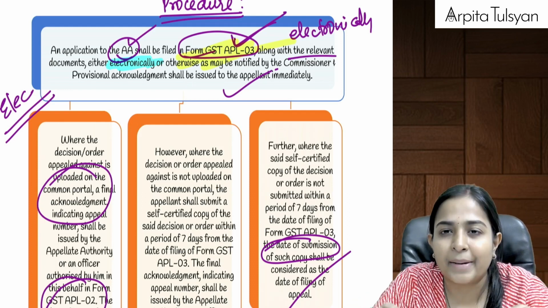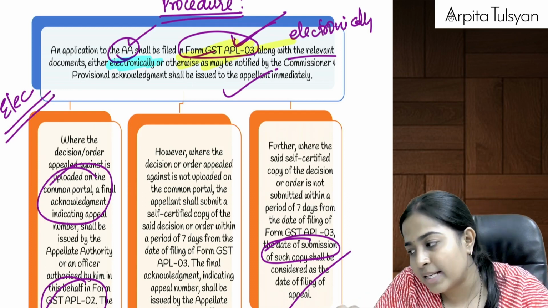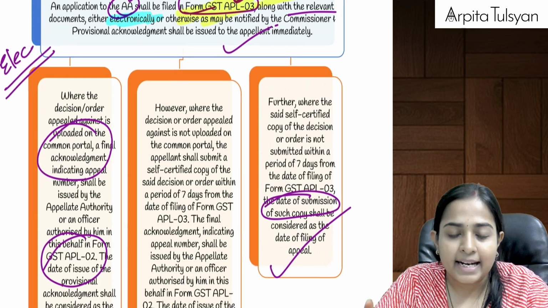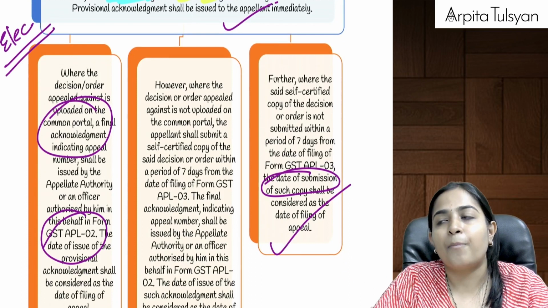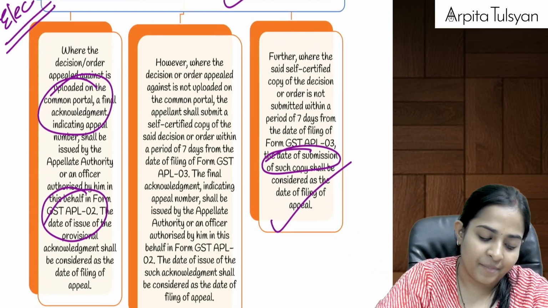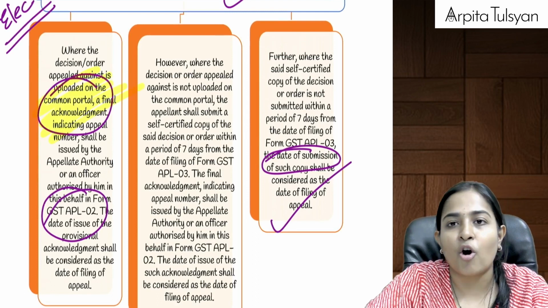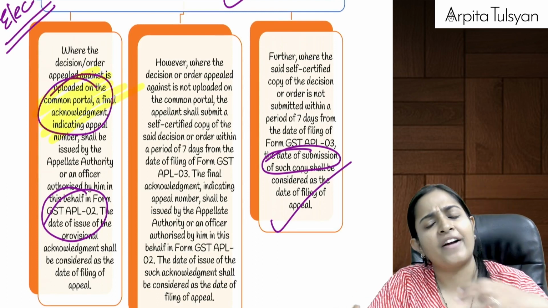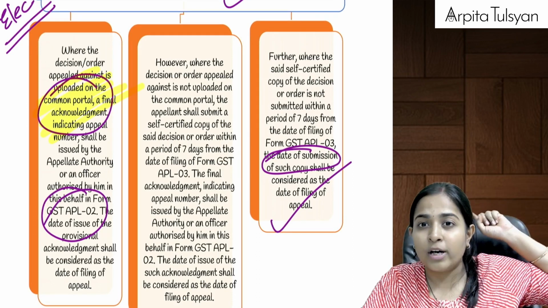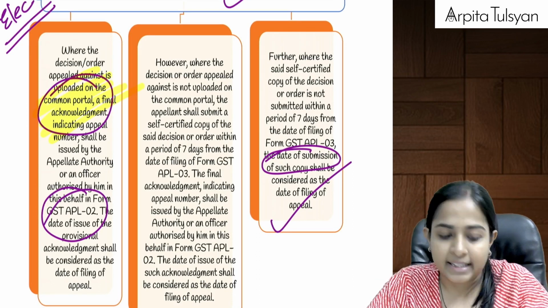Department will file the appeal electronically. As soon as the appeal is filed electronically, provisional acknowledgement is issued to the department. Now if suppose the order of adjudicating authority is available on the common portal, uploaded on the common portal, well and good, final acknowledgement will be issued to you, but the date of provisional acknowledgement, the old date, will be considered as the date of filing the appeal.